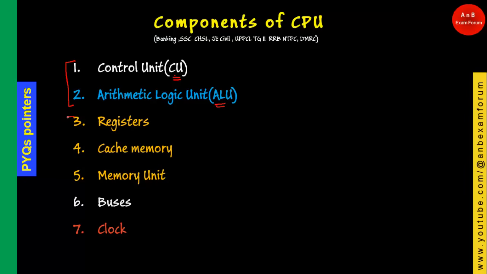The next three are related to the storage unit, that is register, cache memory, and main memory, which is also known as memory unit. All these units are interconnected with the help of bus, and the heartbeat of the CPU is generated by a hardware called clock, which gives the signal periodically to the other units, used for synchronization between the other components.